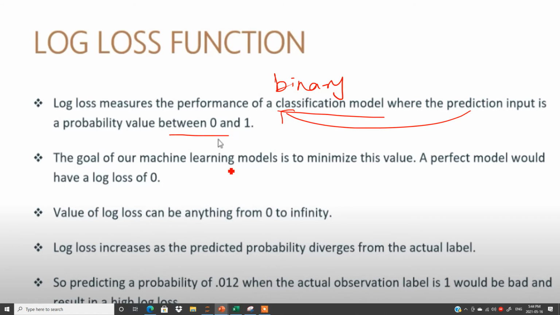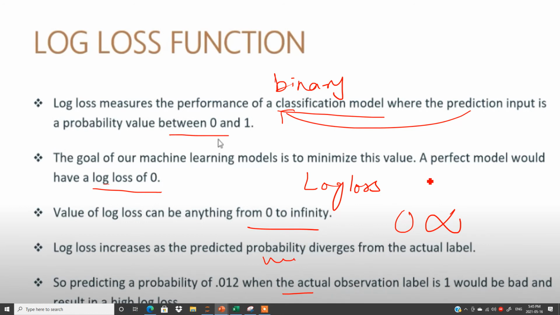The goal of our machine learning model is to minimize this value. It means log loss value should be very low if you want to make a very good model. If you have a log loss value of 0, it means we have a perfect model. And the value of log loss lies between 0 and infinity. Log loss increases as the predicted probability diverges from the actual label. What is the meaning of this point? Again, I will explain to you in the next slide. These two points, right? Then we will come back here.